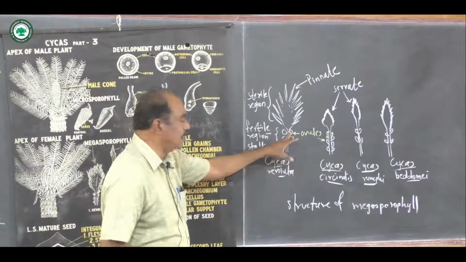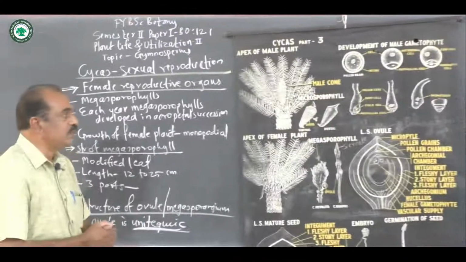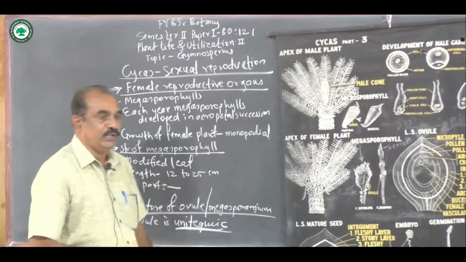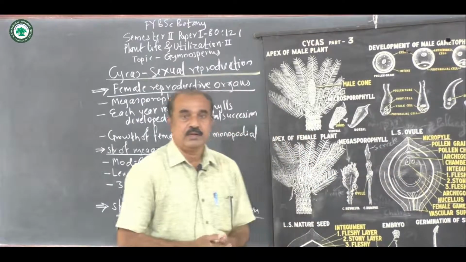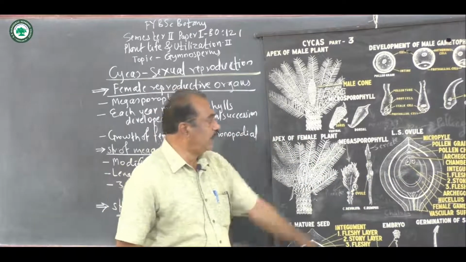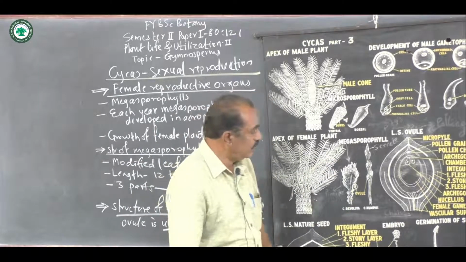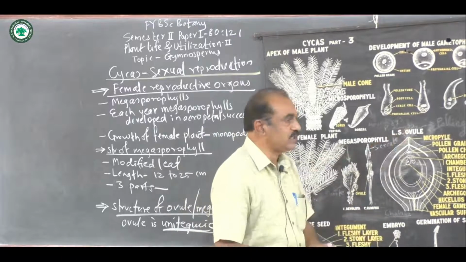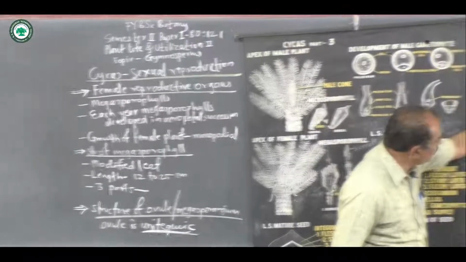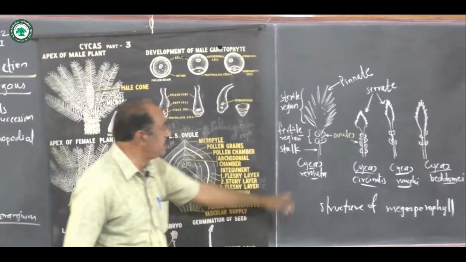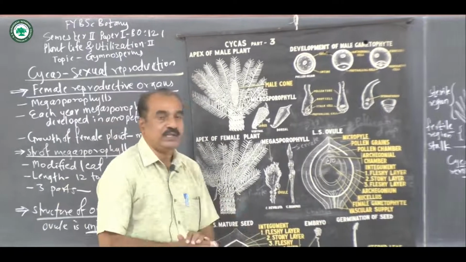Now here there is the ovule, and the next point is the LS of the ovule, which is unitegmic. Ovules are unitegmic, that means there is only a single integument. This is the detail of the LS of the ovule. It has 2 ends. The upper part is called the micropylar end and the lower part is called the chalazal end. This chalazal end is attached to the stalk, which lies below.